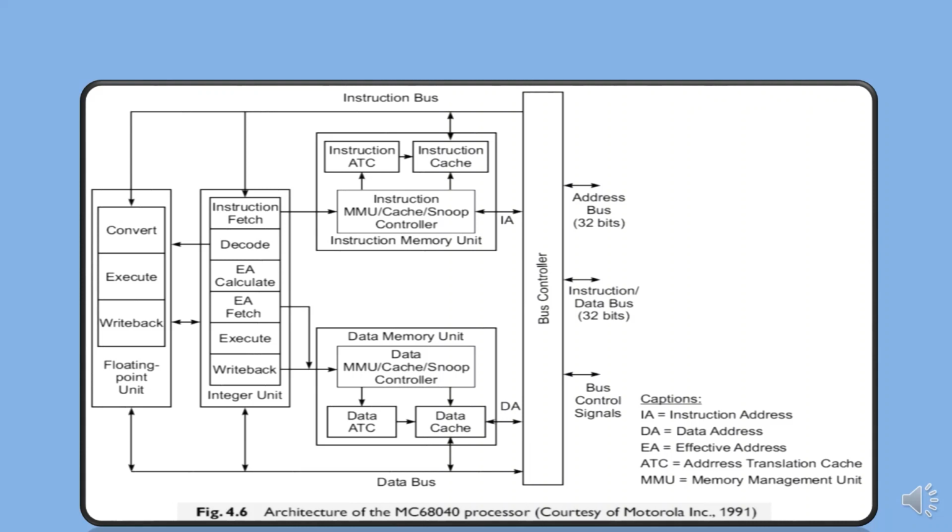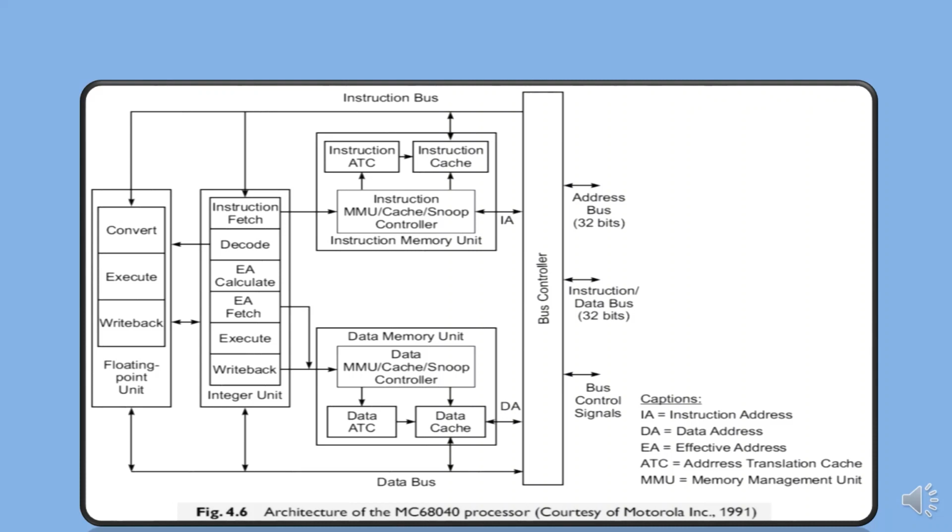18 addressing modes are supported, including register direct and indirect, indexing, memory indirect, program counter indirect, absolute, and immediate modes. The instruction set includes data movement, integer, BCD, and floating point arithmetic, logical shifting, bit field manipulation, cache maintenance, and multiprocessor communications, in addition to program and system control and memory management instructions.